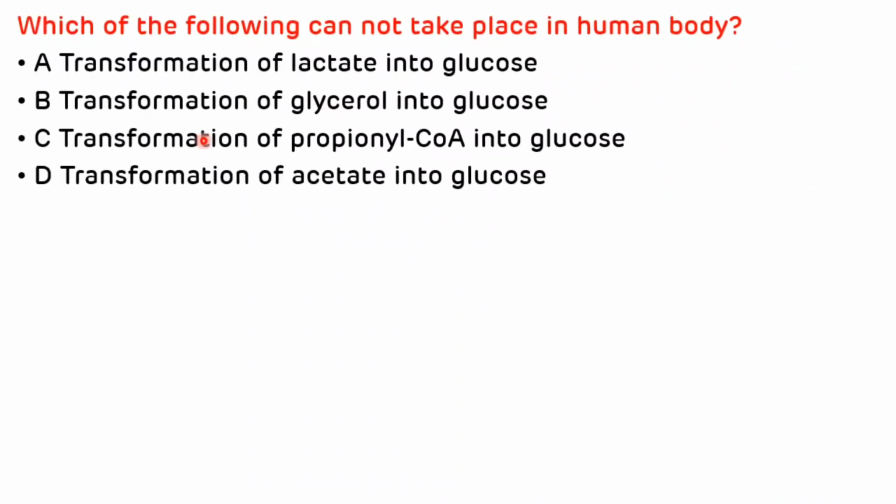Which of the following cannot take place in the human body? Transformation of lactate into glucose, transformation of glycerol into glucose, transformation of propionyl CoA into glucose, and transformation of acetate into glucose. So option A is correct, option B is correct, option C is also correct, but option D is not correct because conversion of pyruvate to acetyl CoA by pyruvate dehydrogenase enzyme complex is an irreversible step. So there is no transformation of acetate into glucose.